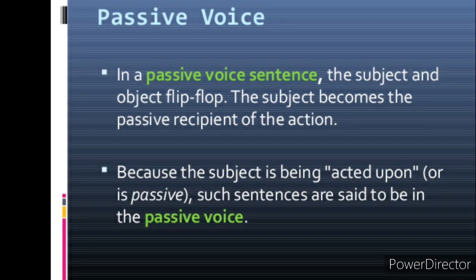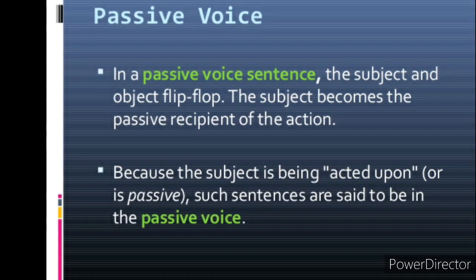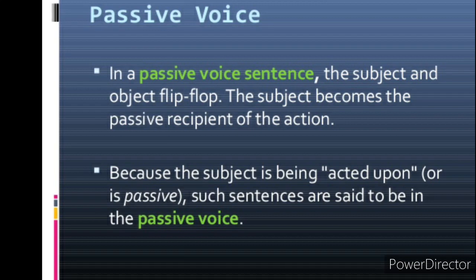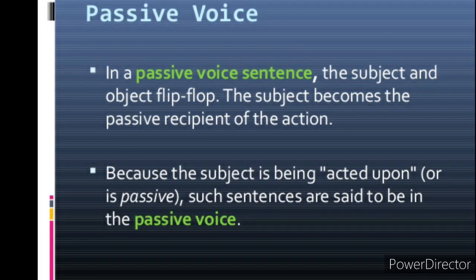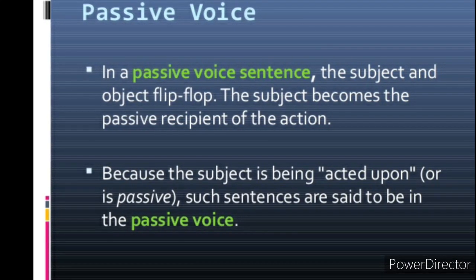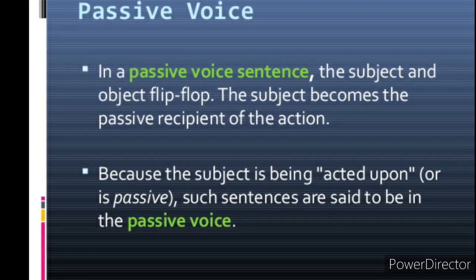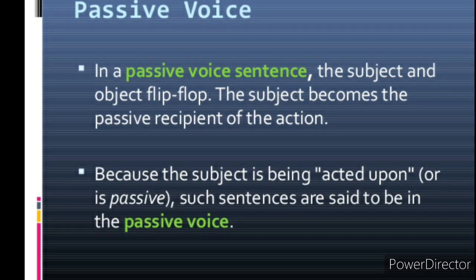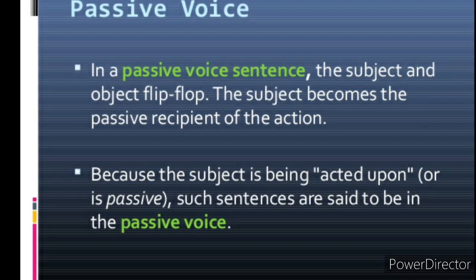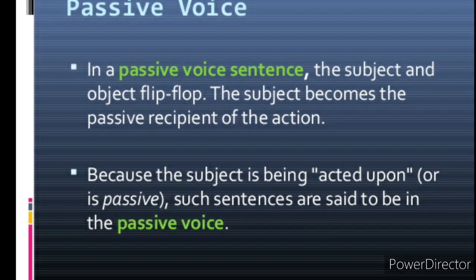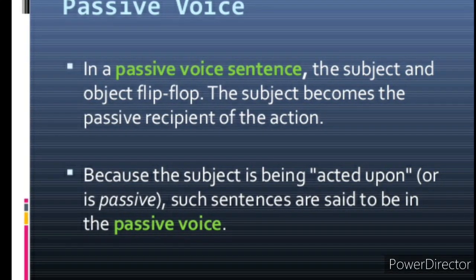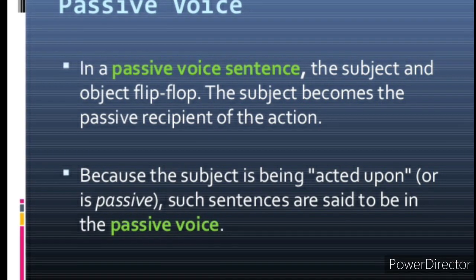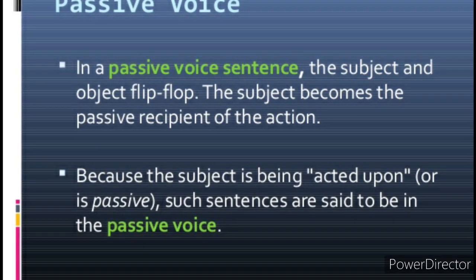In a passive voice sentence, the subject and object flip-flop. It means the subject becomes the passive recipient of the action, because the subject is being acted upon or is passive. Such sentences are said to be in the passive voice.